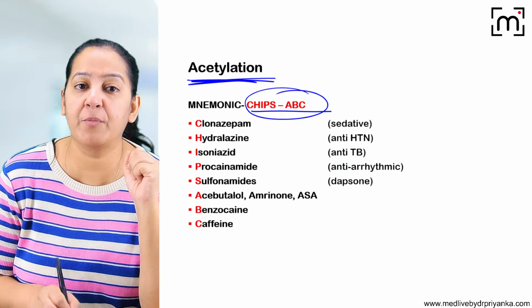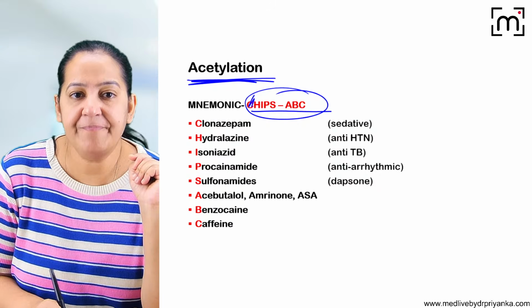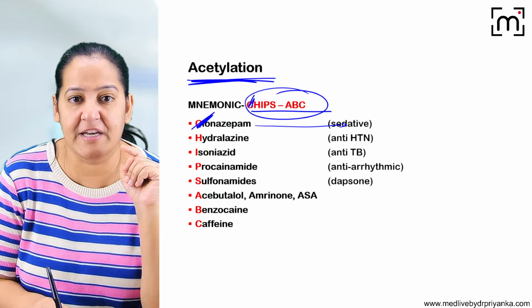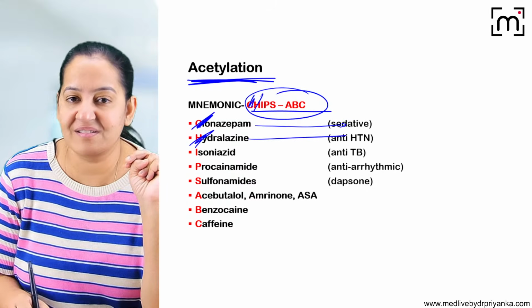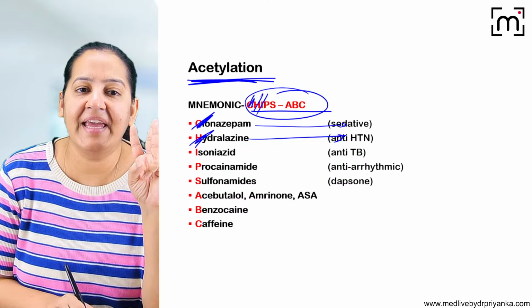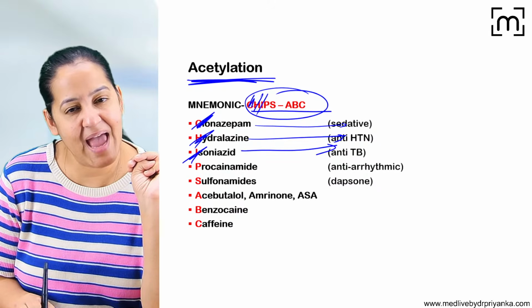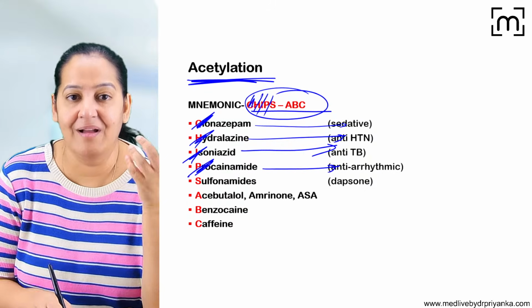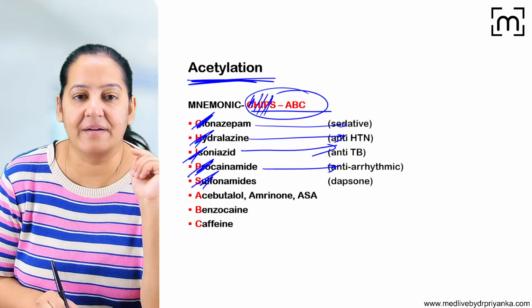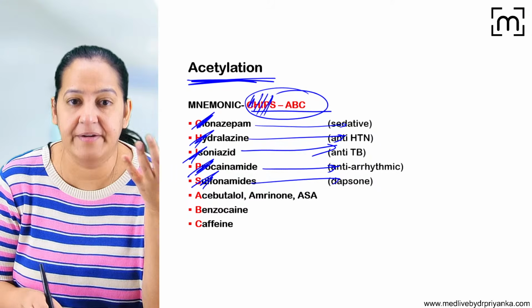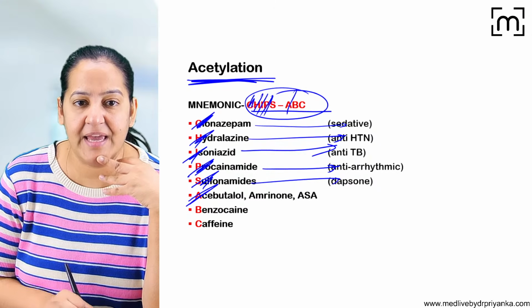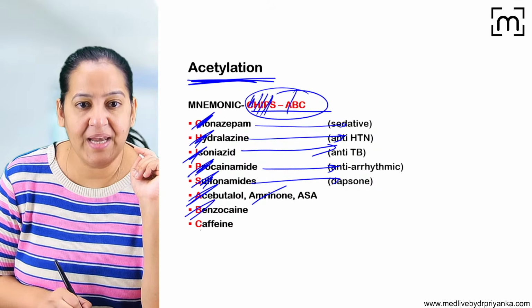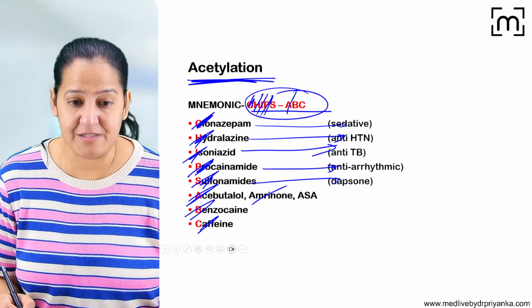Let me explain the mnemonic. The mnemonic is CHIPS ABC. So what is C? C is clonazepam, a sedative. H is hydralazine, an antihypertensive drug. I is isoniazid, an anti-tubercular drug. P is procainamide, an anti-arrhythmic drug. S is sulfonamide, dapsone, a type of antibiotic. A is acebutolol, a beta blocker, and amiodarone. B is benzocaine and C is caffeine, which is present in coffee.